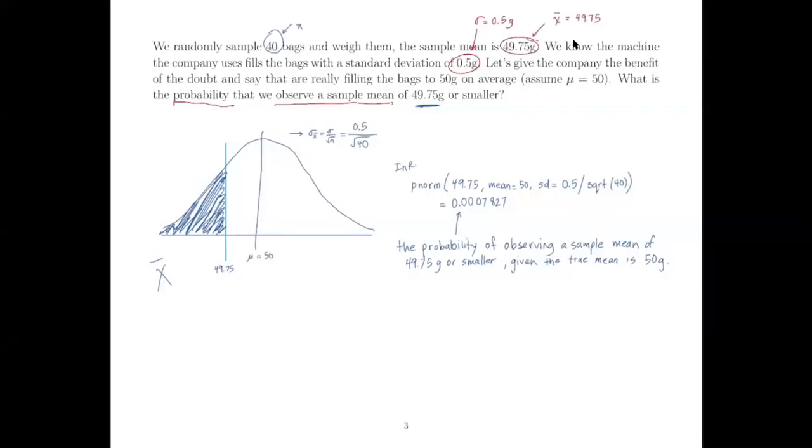So from there, this leads me to the next part. We've observed a really, really small probability there, right? Even if I converted that to a percent, that's way less than 1%. So there's a couple of things that could be happening here. We definitely could be observing a rare event. Rare events happen rarely, but they do, so that's possible. We could have just by random chance happened to grab some bags that were particularly small. Or another thing that could be happening is that our original assumption that the true mean is actually 50 could be wrong.